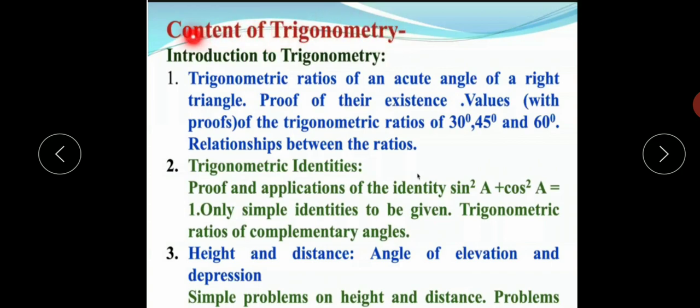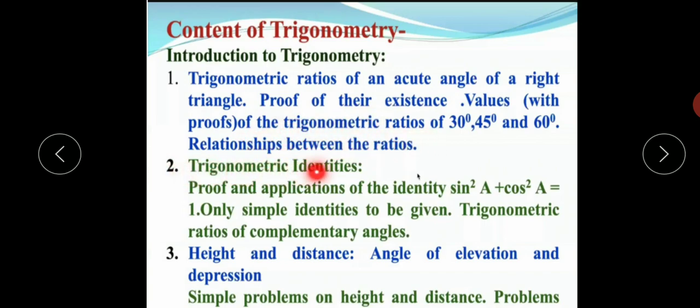What will we learn in this chapter on trigonometry, and what content does it have? It has an introduction to trigonometry, and trigonometric ratios of an acute angle of a right triangle, with proof of their existence. We will study all these values with proof, the trigonometric ratios of 30 degrees, 45 degrees and 60 degrees geometrically, and the relationship between their ratios.